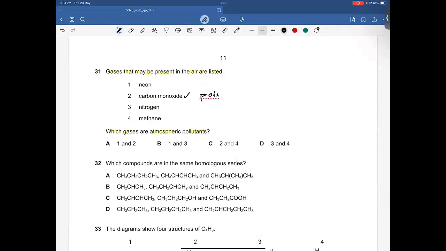And because of the formation of carboxyhemoglobin, hemoglobin is no longer available for the transportation of oxygen in different parts of the body, which means it is a poisonous gas. That's a whole process actually. Methane is a greenhouse gas, causes global warming. So 2 and 4, I believe C is going to be the right answer.